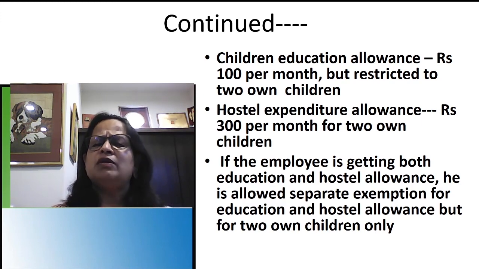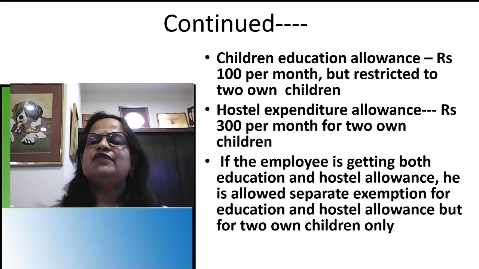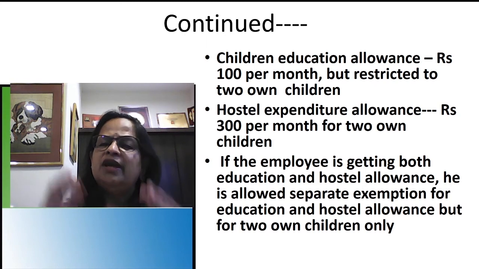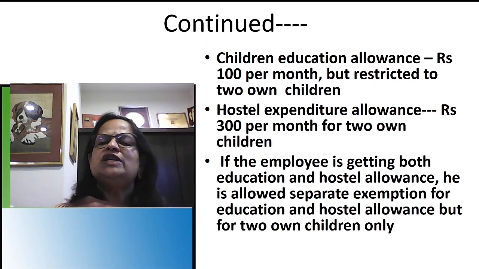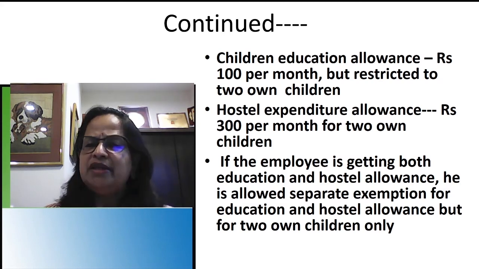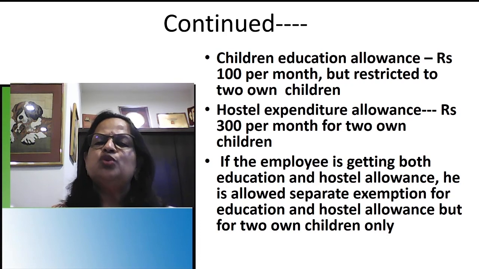It's a very negligible amount. You know that with an education allowance, we cannot do anything with 100 rupees, but still now they are getting only 100 per month. Next one is hostel expenditure allowance. For example, if my children are staying in hostel, then 300 rupees per month for two own children, you can claim the exemption. See, actual hostel expenditure minus 300 per month for two own children.